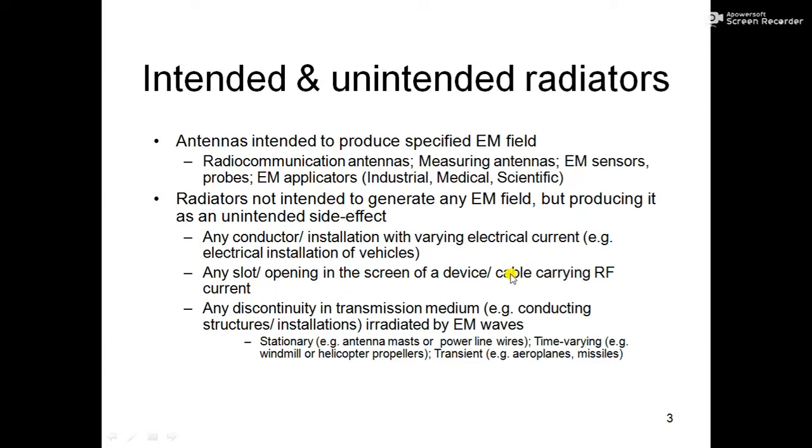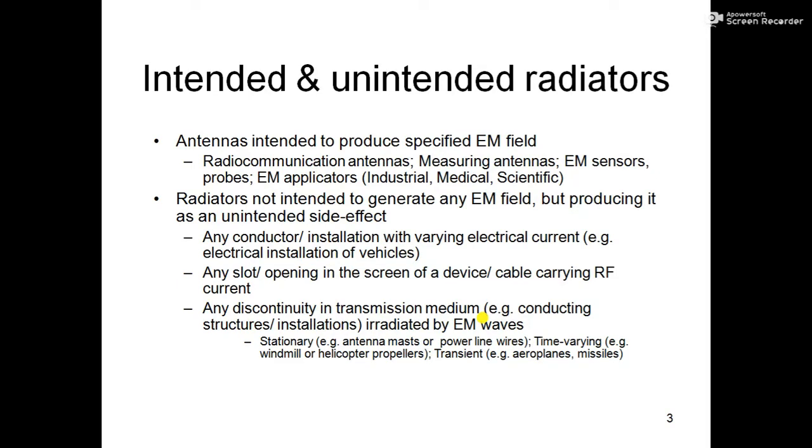Now this is important. If this is RF, radio frequency, that means the wavelength is much smaller. Our wiring carries only a 60 Hertz signal, so the wavelength is much larger, and it does not radiate much energy.